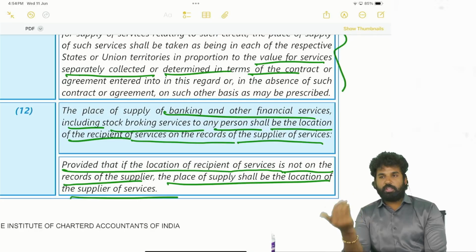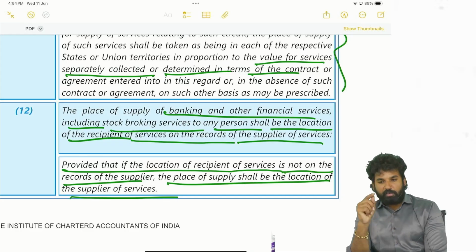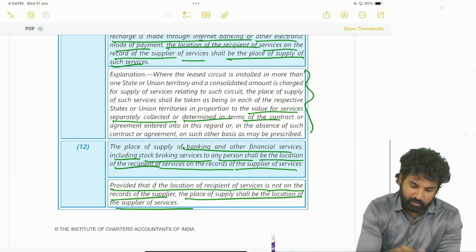Okay, so this is a general rule. But with respect to some services we have separate rules. So after eliminating such cases, this rule will come into picture. Many of the cases fall under this.